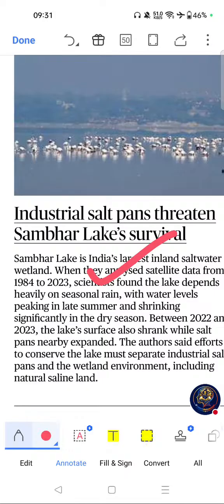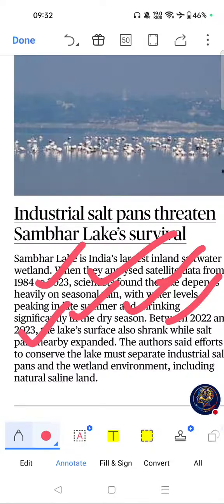If you see the importance, Sambar Lake is a frequently asked environment location. Wetland conservation is highly relevant for UPSC prelims, useful for Ramsar site and biodiversity questions. Key themes are Sambar Lake, wetland conservation, salt pan expansion, and biodiversity protection.